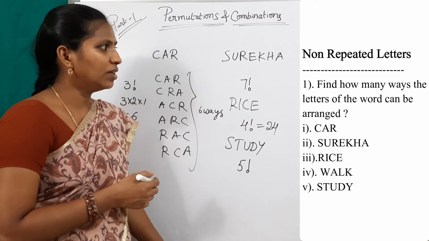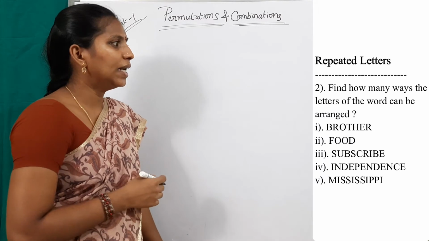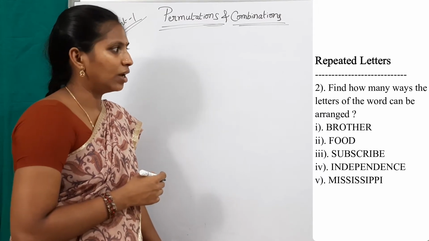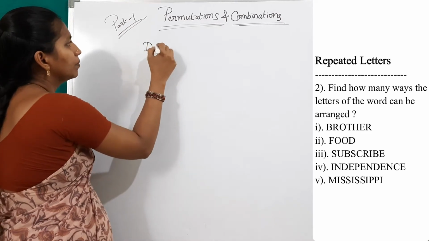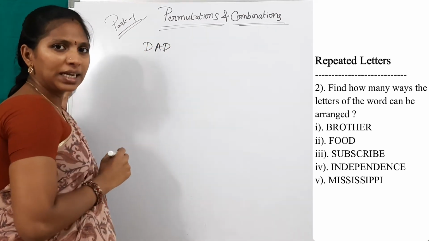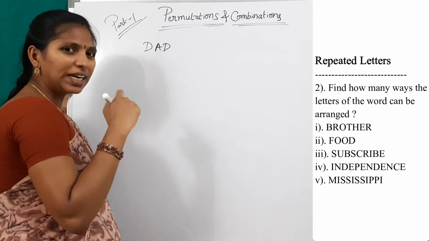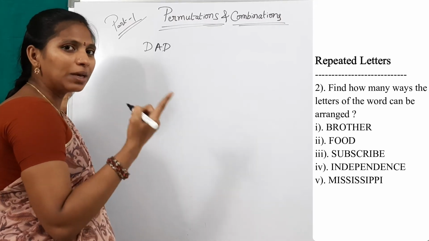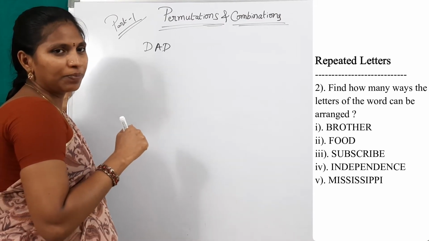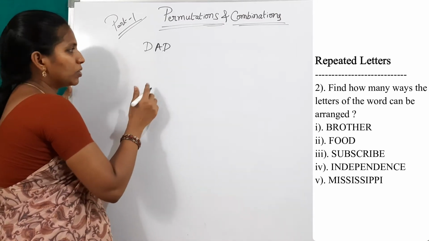See the second question. Find how many ways the letters of the word can be arranged. Repeated letters category. Suppose, see, DAD. How many letters are there? 3 letters. But how many letters are repeated here? Only one letter is repeated, 2 times. In this case, see the normal procedure.